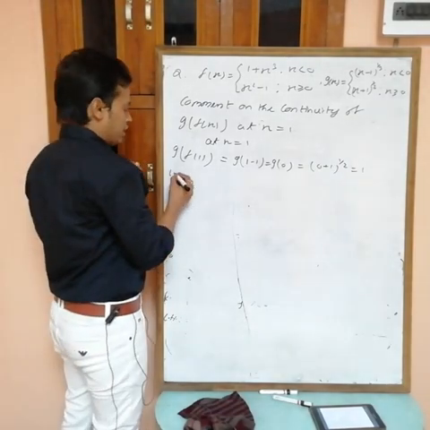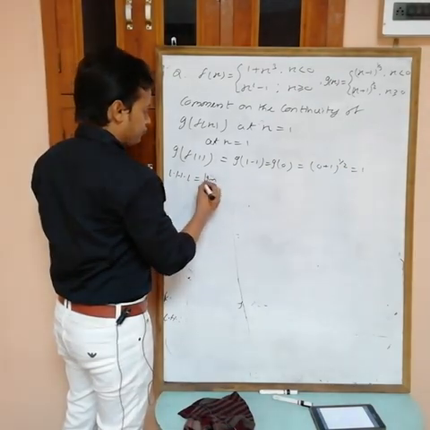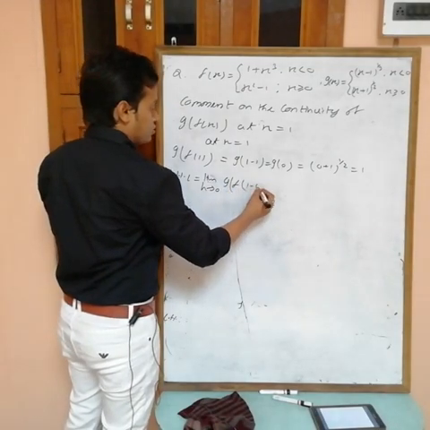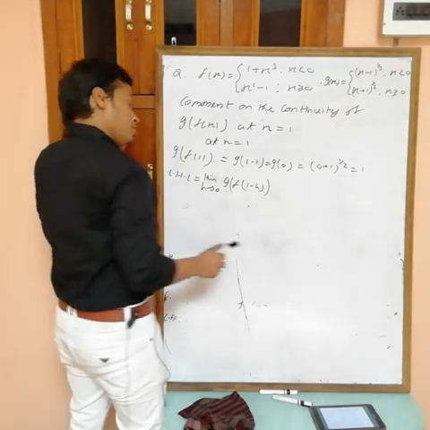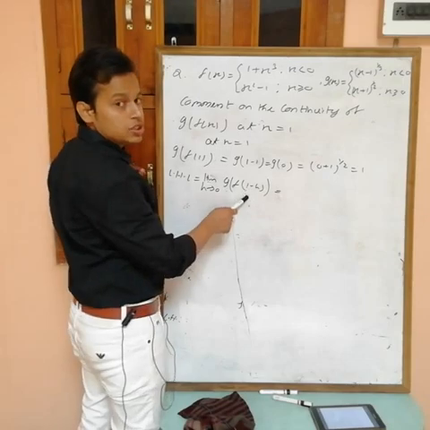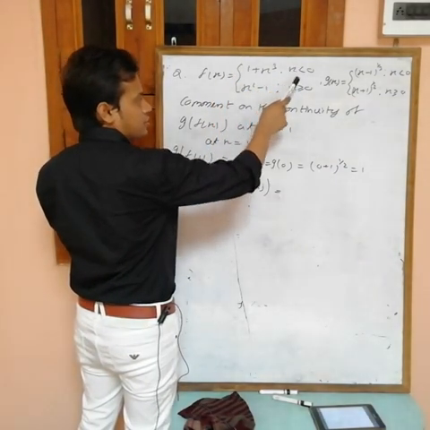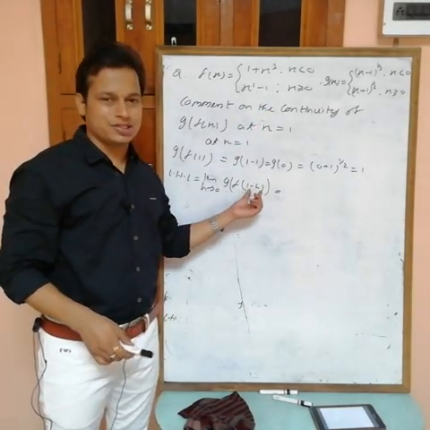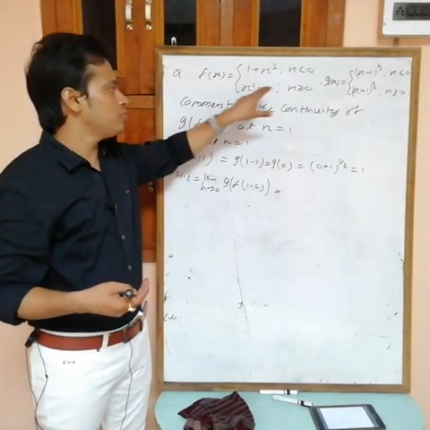Okay, now LHL is the limit h tending to 0 of the value of the function at 1 minus h. Now find f(1 minus h). 1 minus h is also greater than 0, na. f(x) equals this one if x is less than 0, and equals this one if x is greater than or equal to 0, and this is not less than 0. 1 minus h is like 0.9999, so greater than 0, so put in this one.